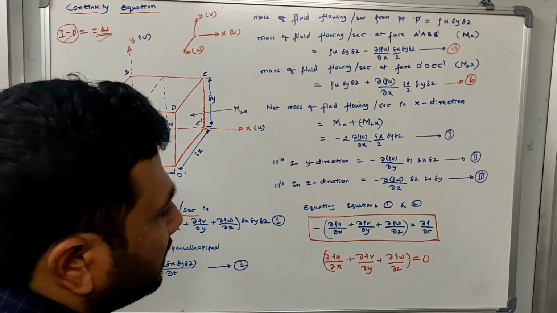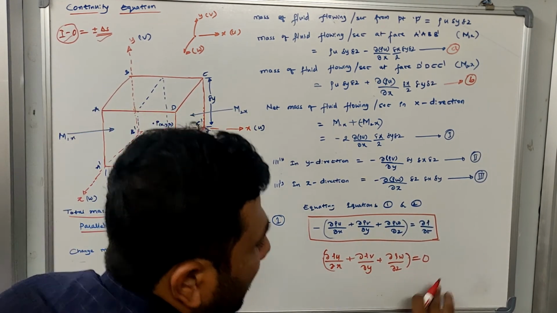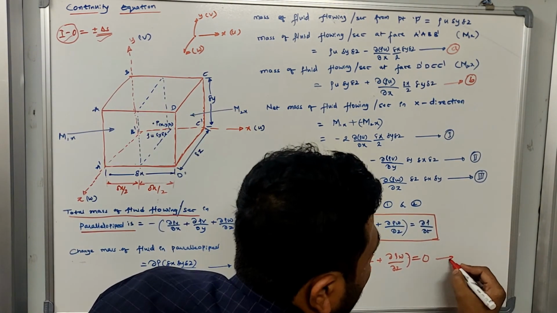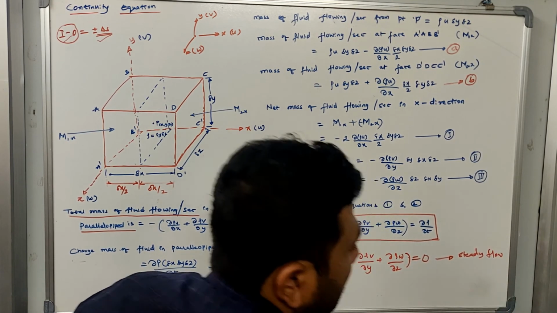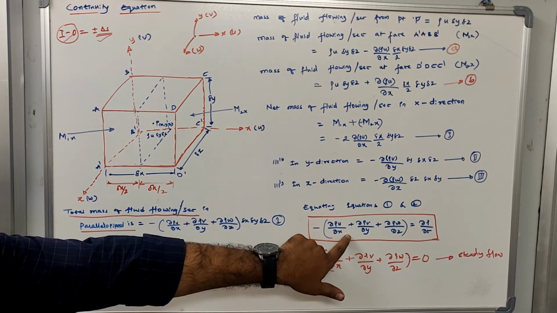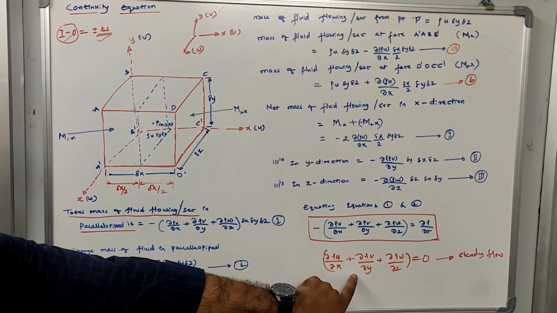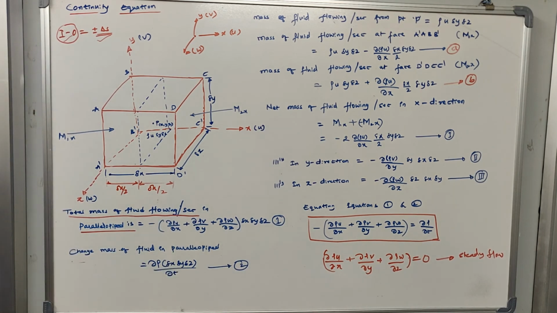Now I have sent that minus sign to that side, and this was already equal to 0. Now this is what is left over. This equation can only be adopted in case of steady flow conditions. Okay, the earlier one is the most generalized form. It can be used for both steady and unsteady flow, but this equation can be used for only steady flow condition.